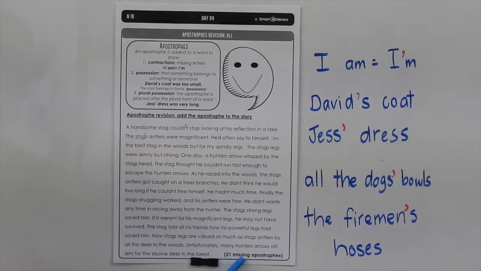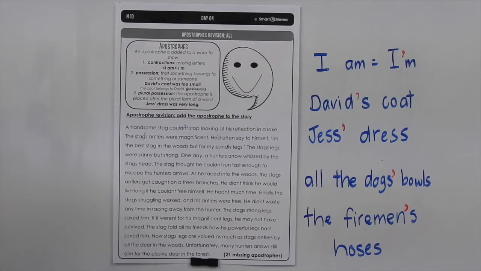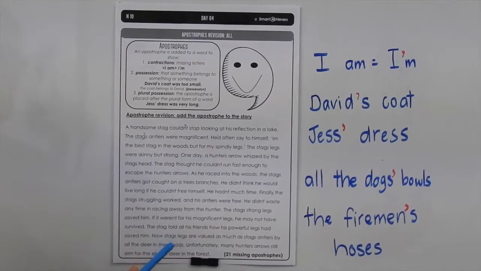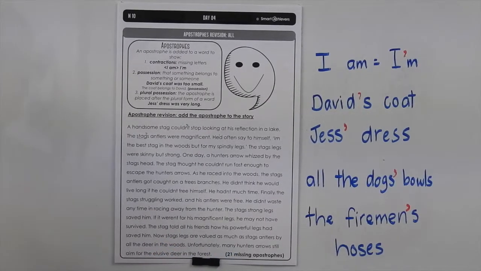Now, there are 21 missing apostrophes in here, so go through on your own and have a go at finding as many as you can, and then perhaps get together as a group and help each other to find the whole 21 apostrophes.